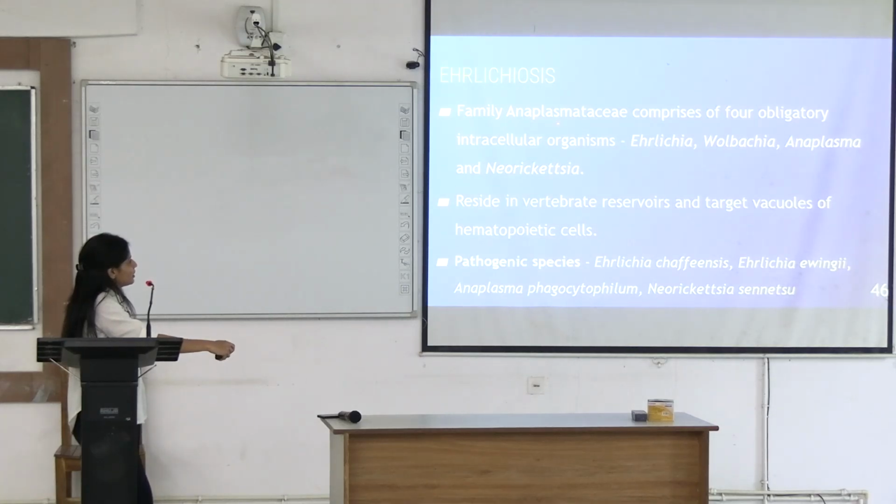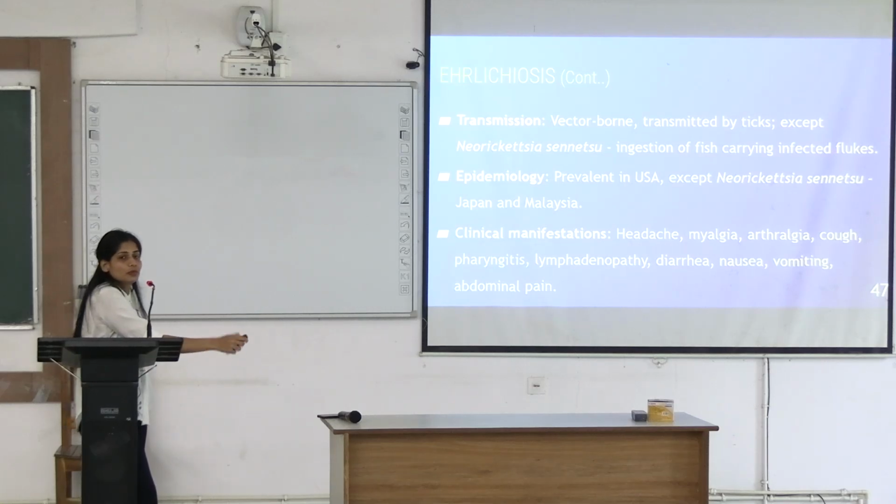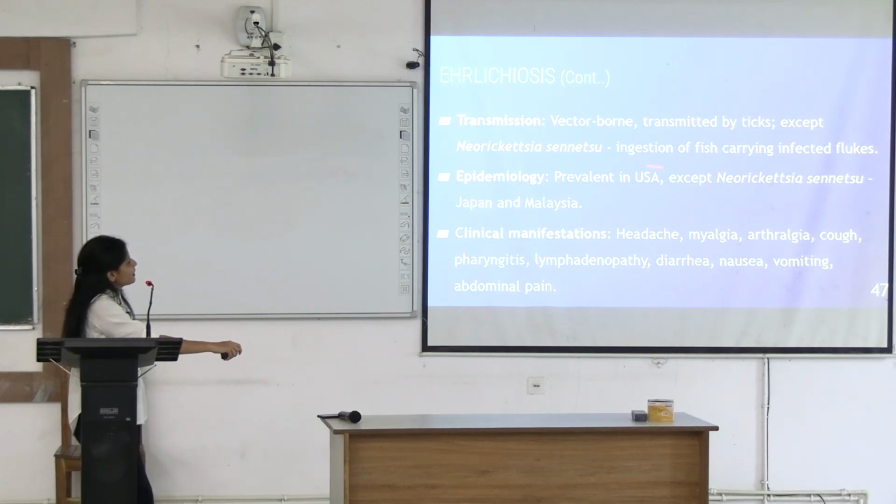In the family Anaplasmataceae there are 4 intracellular organisms: Ehrlichia, Wolbachia, Anaplasma and Neorickettsia. All of them are capable of causing disease in hematopoietic cells. They are also vector borne, transmitted by ticks, except Neorickettsia sennetsu, which is caused by ingestion of fish carrying infected flukes. What is a fluke? A trematode.